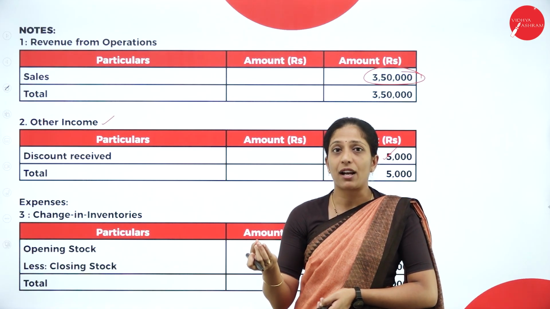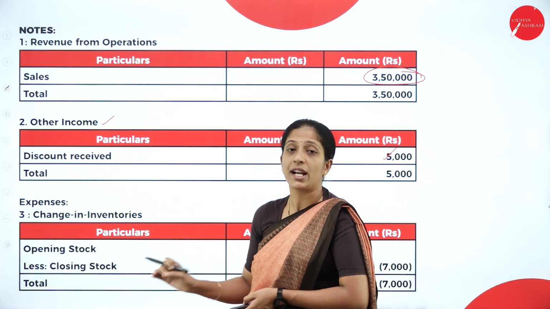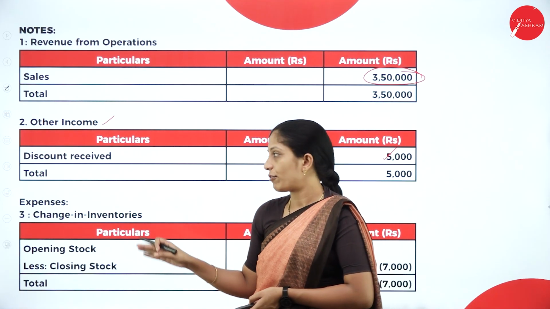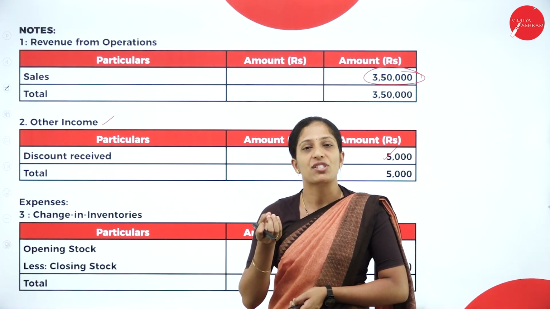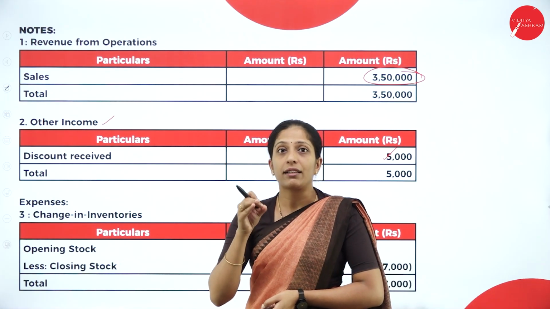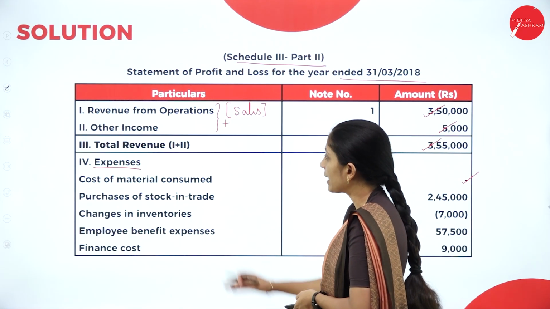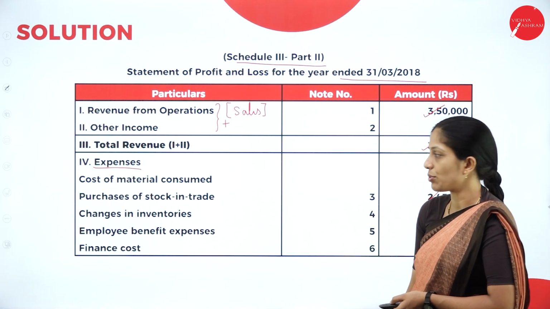So no need to prepare a note, or if you prepare a note, note number 3, purchases of stock in trade, you'll write the purchases amount and you can write directly. I have not written it here because we had only one and it is understood that purchase of stock in trade is nothing but purchases. If there was a heading written, then you had to prepare a note for it. So I have written it directly, purchases of stock in trade, that is 2,45,000.